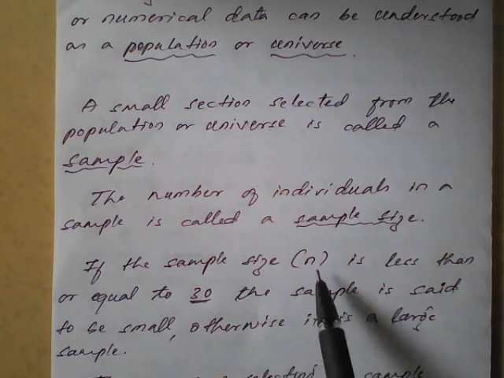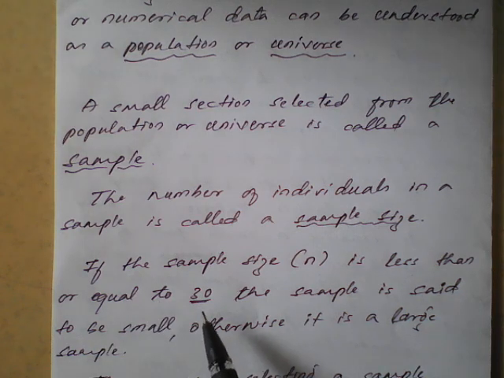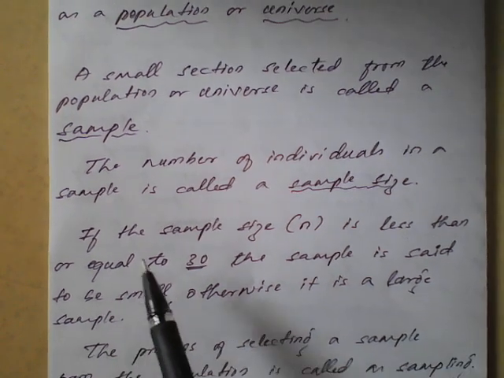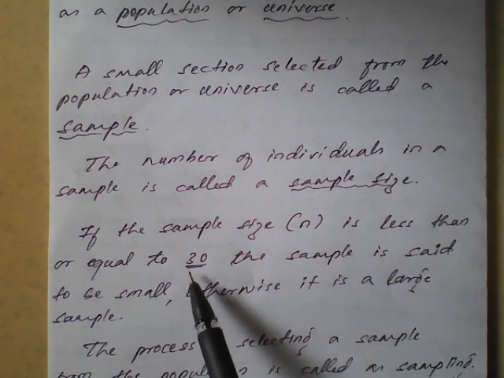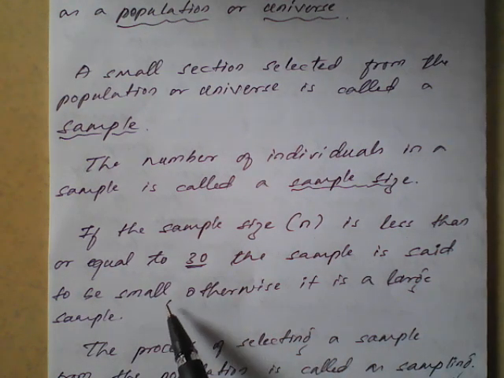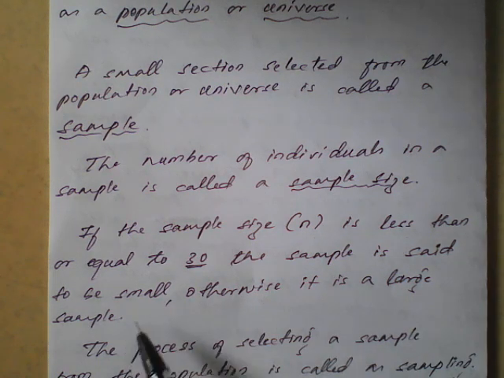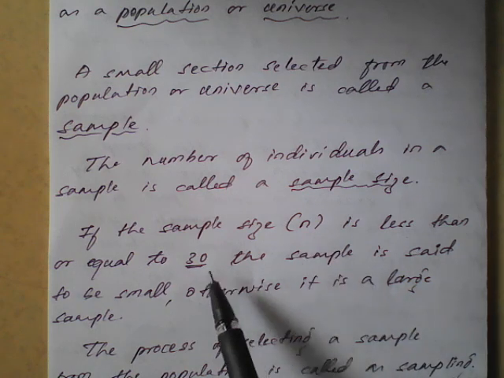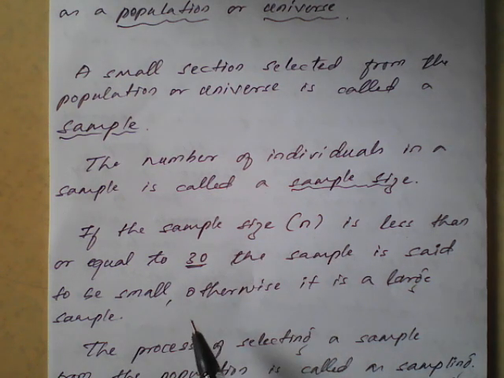If the sample size, that is small n, is less than or equal to 30, this is a very important point, the sample is said to be small. Otherwise it is a large sample. If the n value is less than 30, it is a small sample.